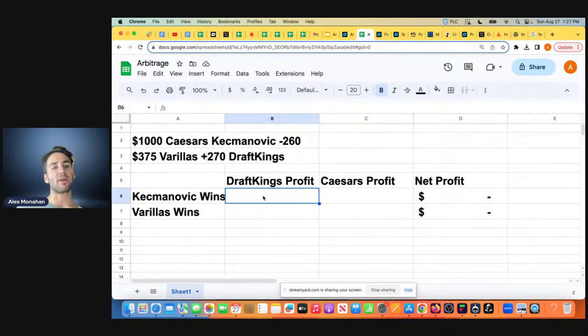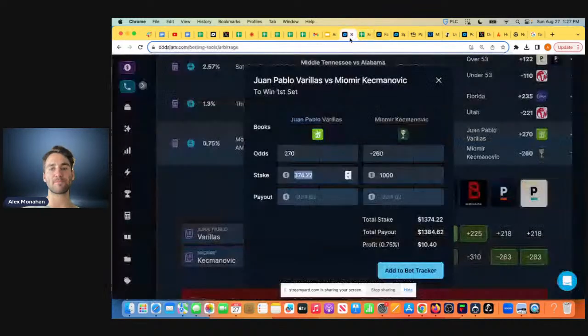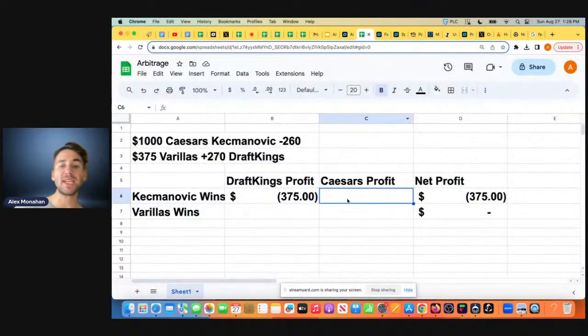So you're going to see here, if Kecmanovic wins, on DraftKings, we're down $375. We bet $375 on DraftKings on him, plus 270 odds, okay? But on Caesars, we're up 1,000 times 100 over 260, right? We bet $1,000 at minus 260 odds.